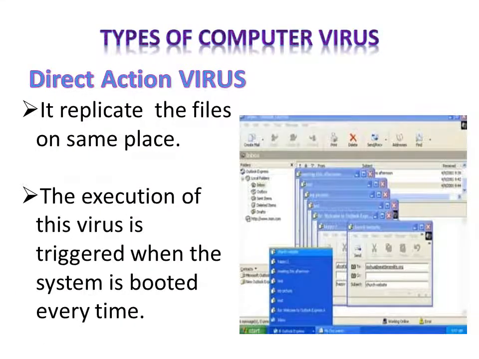The next type of computer virus is direct action virus. It replicates the files in the same place. You can see in the picture that because of this virus, files are replicating, and every time this virus is triggered is its action. One time when you are starting the computer, this virus is acting like an overwrite virus, and the other time the virus can be acting like the direct action virus or another type of virus.